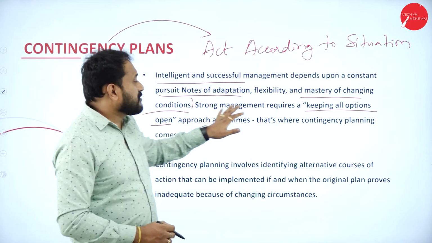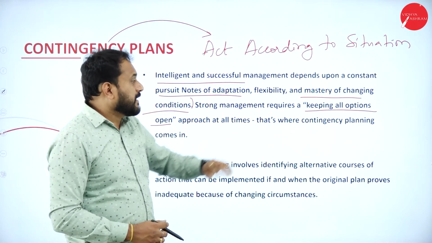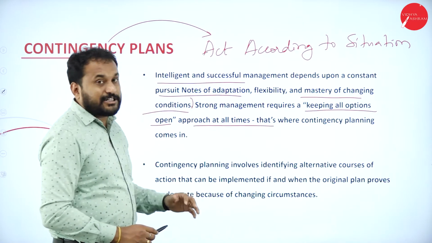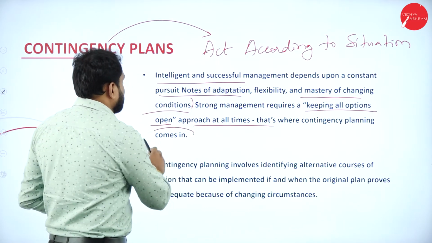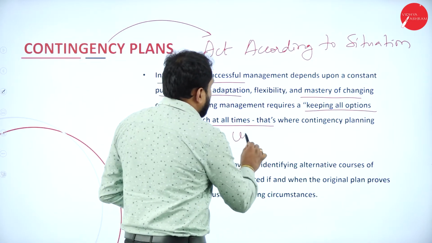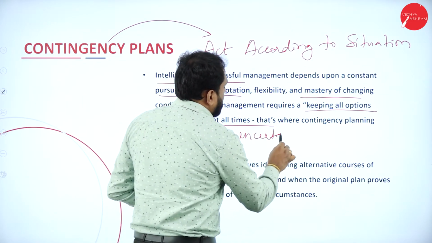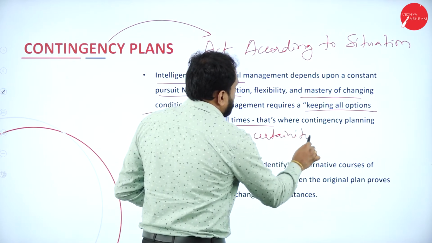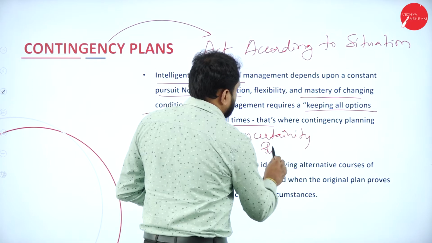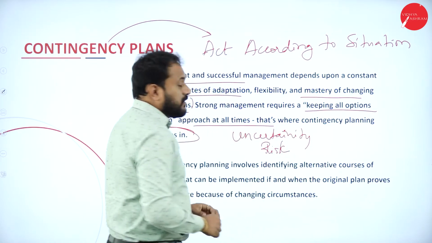Here, strong management requires a keeping-all-options-open approach at all times. That's where contingency planning comes in. Now we don't know what's going to happen because we have something called uncertainty, and there is one more thing called risk in business.